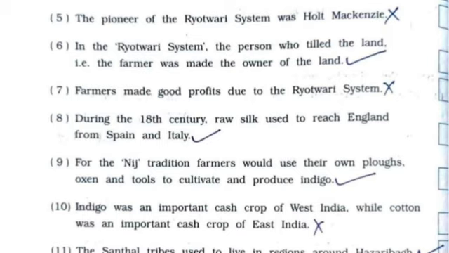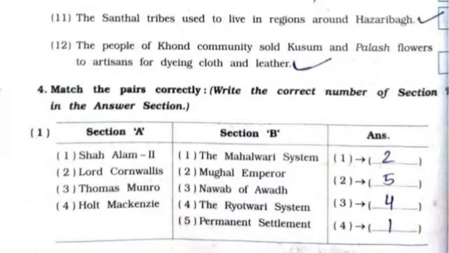10th, indigo was an important cash crop of West India, while cotton was an important cash crop of East India. It is false. 11th, the Santhal tribes used to live in regions around Hazaribagh. It is true. 12th, the people of Khond community sold kusum and palash flowers to artisans for dyeing cloth and leather. It is true. Now we'll continue with question number 4, that is match the following.